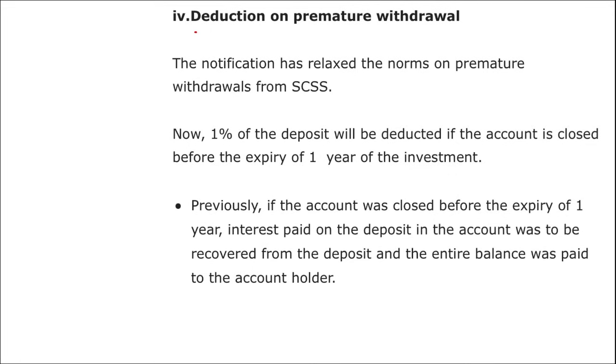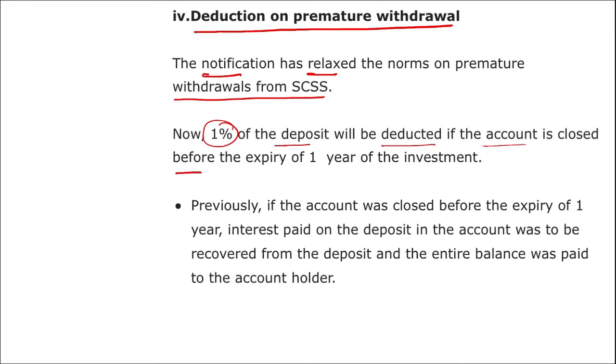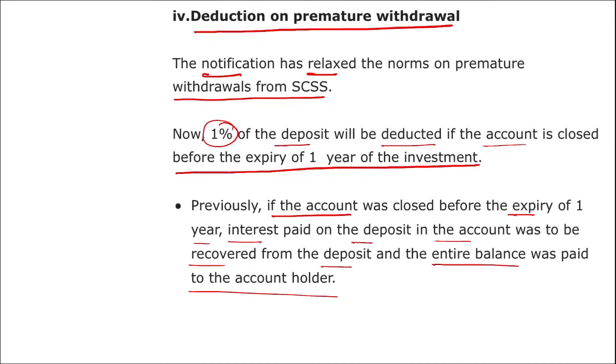Then next is your deduction on premature withdrawal. The notification has relaxed the norms on premature withdrawals for this senior citizen saving scheme. Now 1% of the deposit will be deducted if the account is closed before the expiry of 1 year of the investment. Previously, if the account was closed before the expiry of 1 year, interest paid on the deposit in the account was to be recovered from the deposit and the entire balance was paid to the account holder.